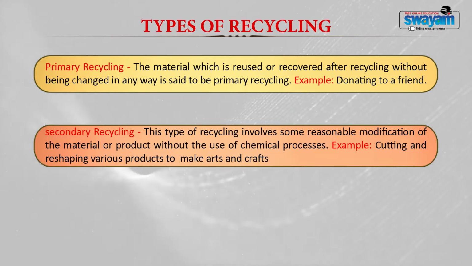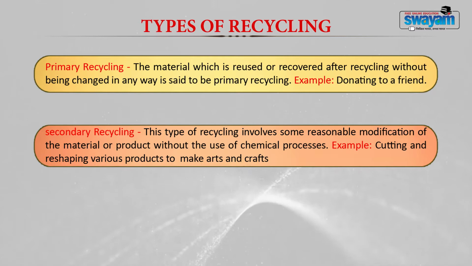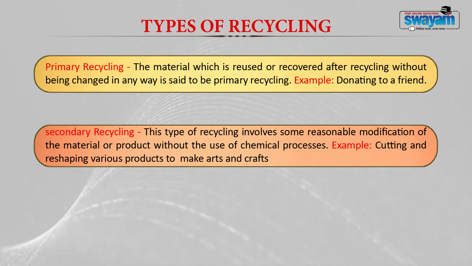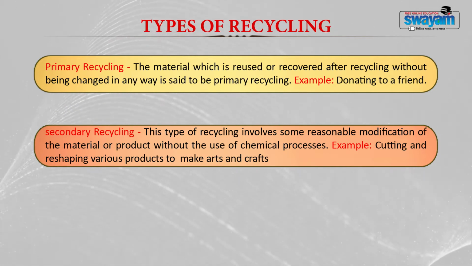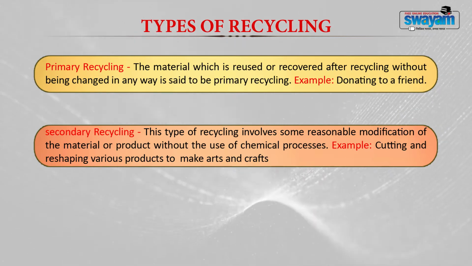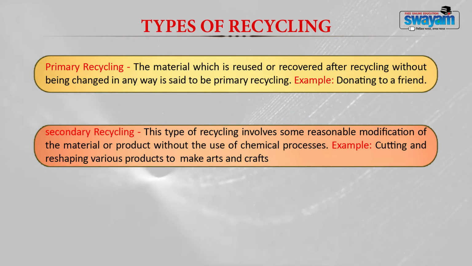Then secondary recycling. Secondary recycling involves some reasonable modification of the material or product without the use of chemical processes. For example, cutting and reshaping various products to make art and craft products. Suppose we have a cloth piece and that cloth piece after use can be converted into some other item. Dear students, please make a list of different items that can be converted after cutting and reshaping into art and craft products.